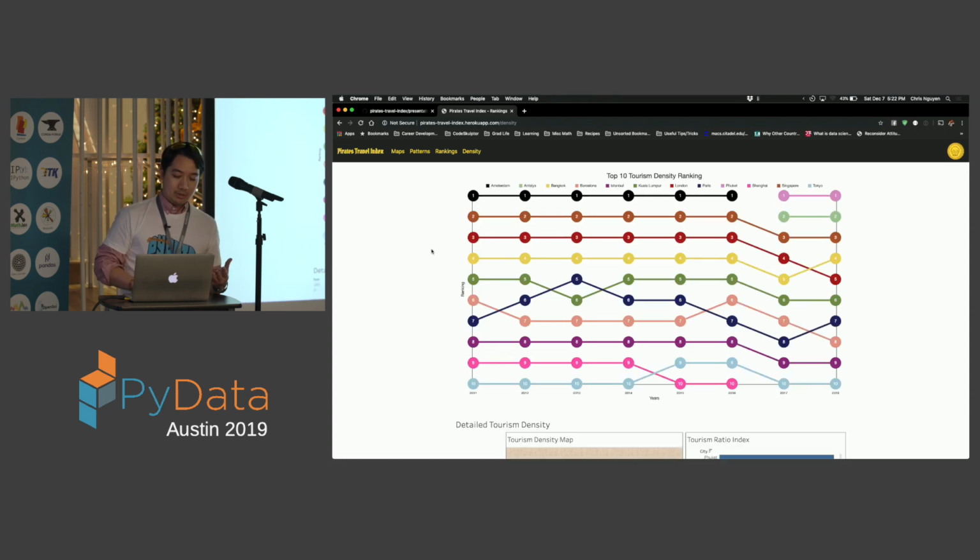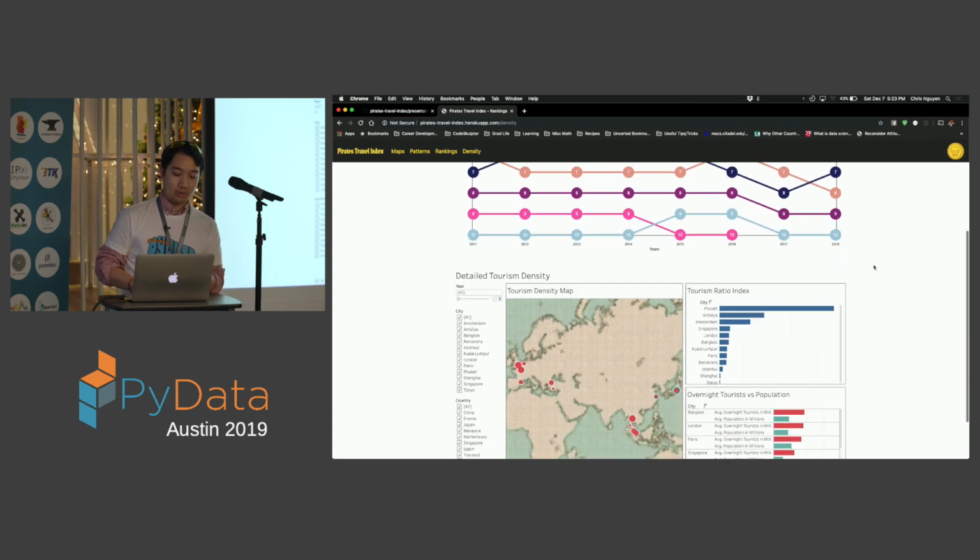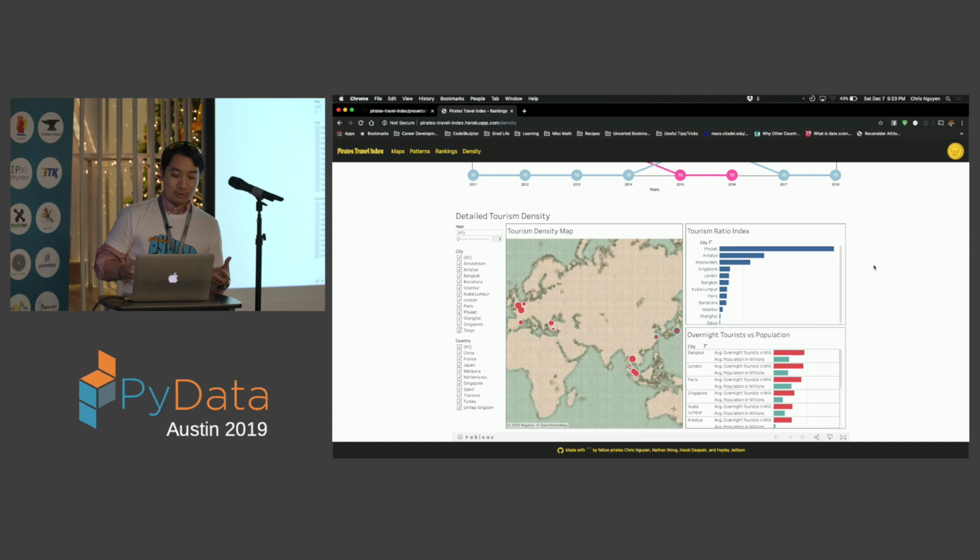Here, Amsterdam takes up the top spot for quite a number of years, then suddenly drops off and is replaced by Phuket. And if I want to see more detail, I'll go to this Tableau visualization down here and see that, for Phuket, for every local population, there are 23 tourists there, which is really overpopulated.